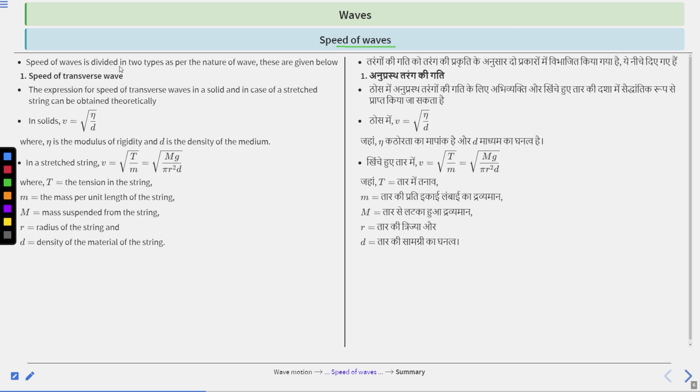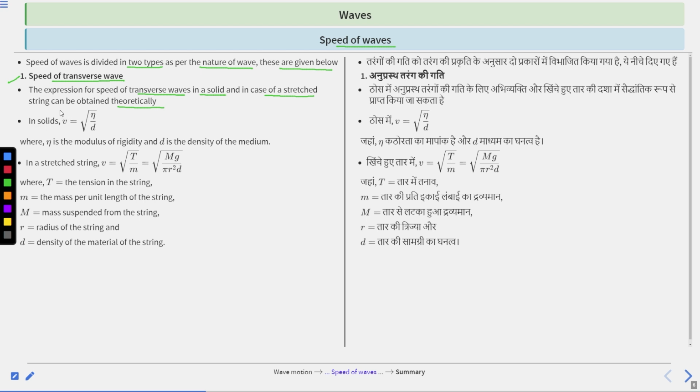Next is speed of waves. Speed of waves is divided into two types as per the nature of the wave. These are given below. First is speed of transverse waves. The expression for speed of transverse waves in a solid and in a stretched string can be obtained theoretically.